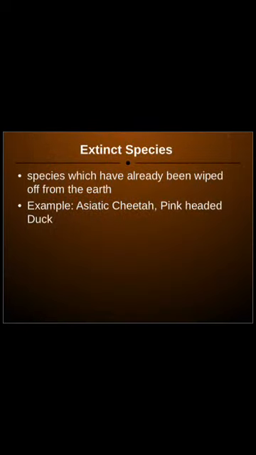The next one is extinct species. Extinct species are those which have already been wiped off from the earth. That means they are already finished. There is no more of this species on this earth. For example, the Asiatic cheetah and the pink-headed duck. So these are some of the species we just heard about, but they are no more on this